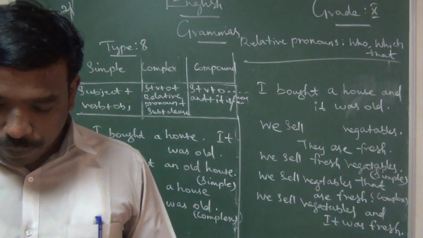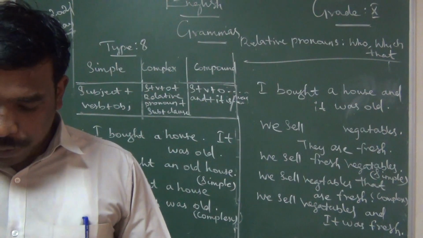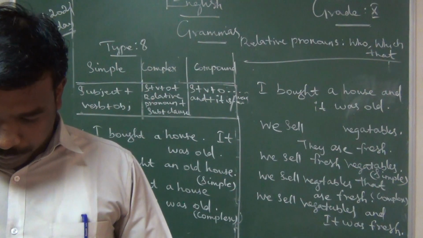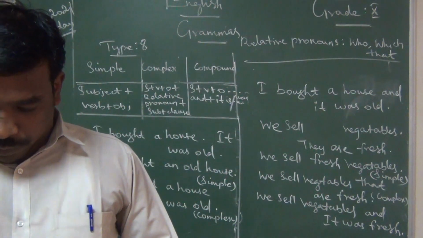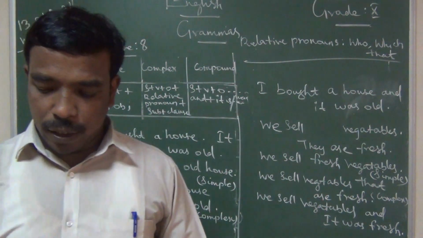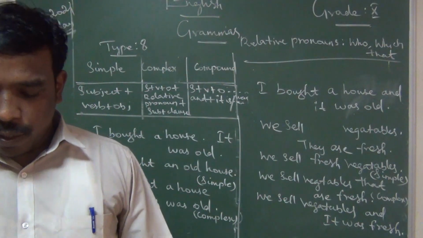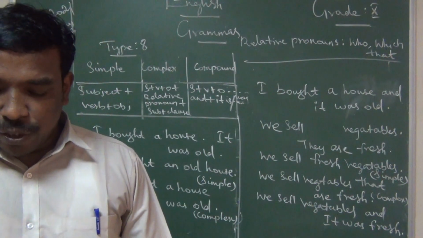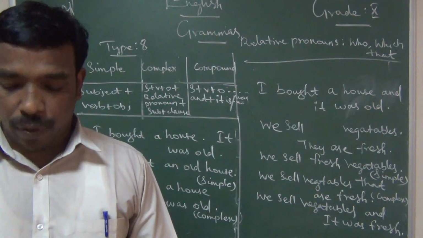I write two examples. Two examples, you write fast. First one is Mr. Shekhar is our teacher and he is very kind.